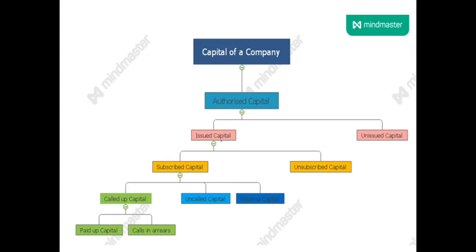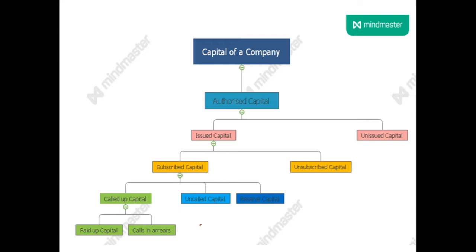This issued capital is again divided into subscribed capital and unsubscribed capital. This subscribed capital is again divided into called up capital, uncalled capital and reserved capital. This called up capital is again divided into paid up capital and calls in arrears. We'll see one by one what are these different types of capital of a company.